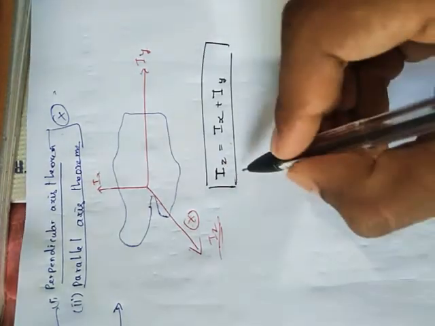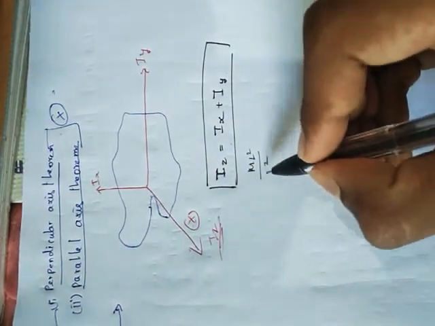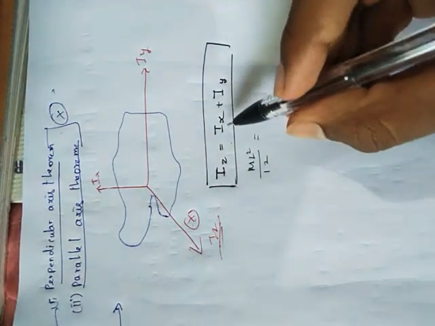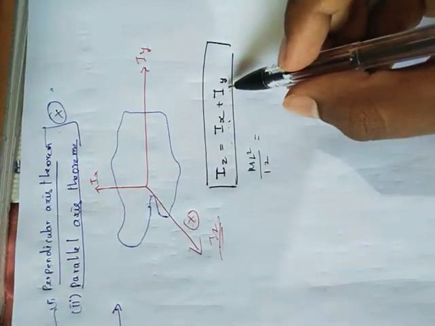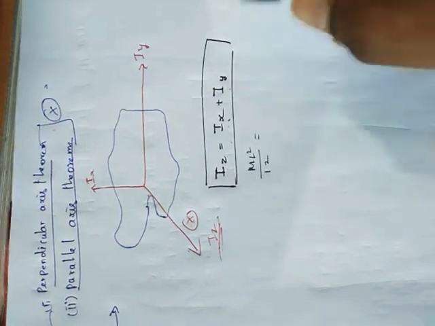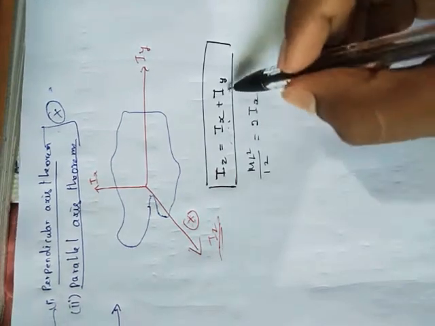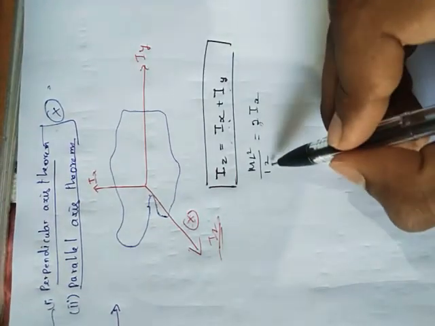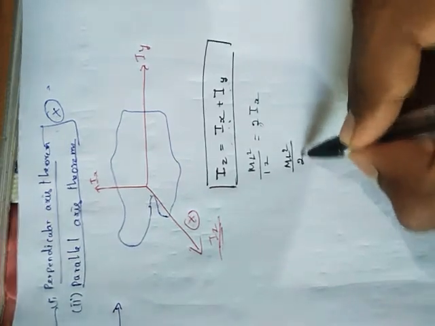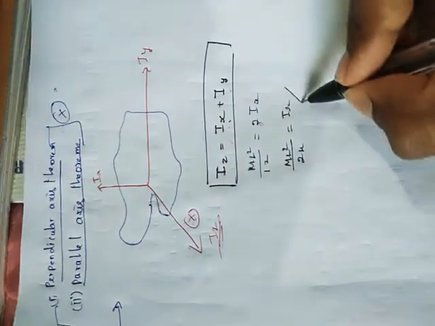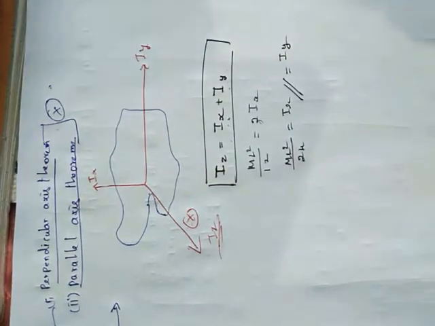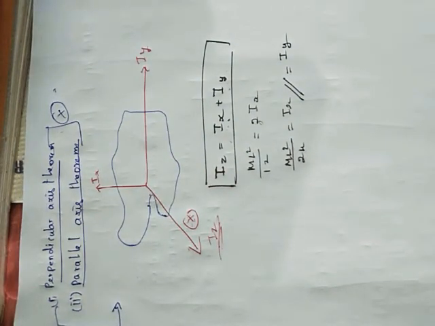What's the formula? ml square by 12. For the rod, I'm just writing here Iz equals ml square by 12. You already know that the inertia about the x-axis and y-axis is the same for the rod and most objects. So I'm writing 2 into Ix, because these two are the same, and moving the 2 over. So ml square by 24 is the moment of inertia along the x-axis as well as the y-axis. Likewise, knowing the value for one axis, the z-axis, you can find it for any other axis using the perpendicular axis theorem. This is the first theorem, which we have just completed.